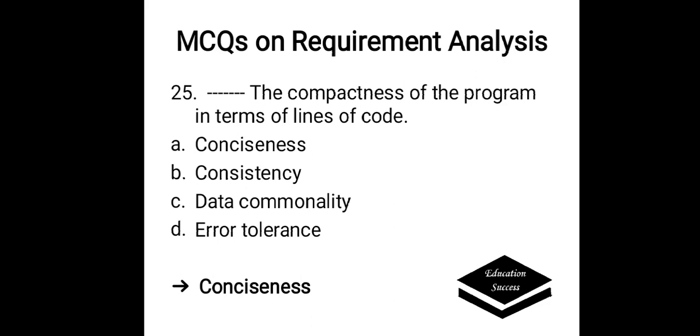Which is the compactness of the program in terms of lines of code? Options are A. Conciseness, B. Consistency, C. Data commonality, and D. Error tolerance. Here the correct answer is conciseness. It is the compactness of the program in terms of lines of code, that is LOC.